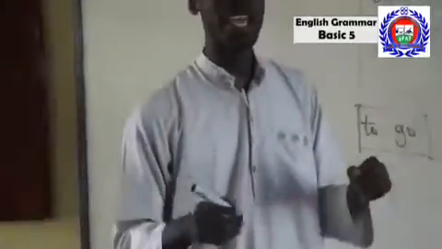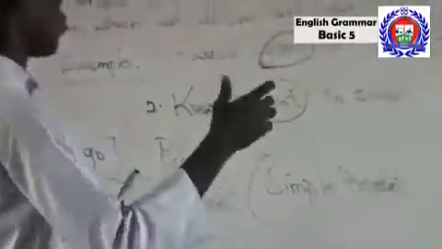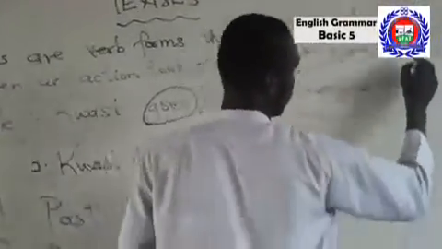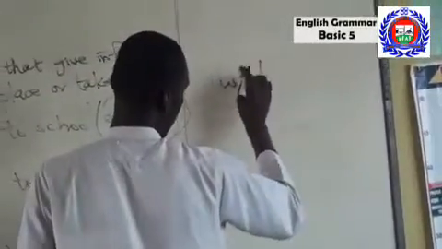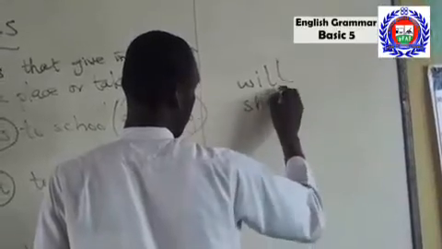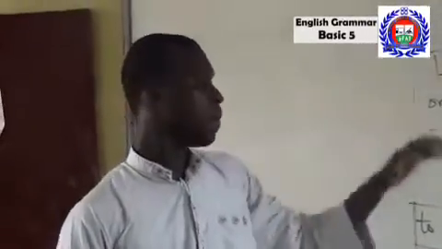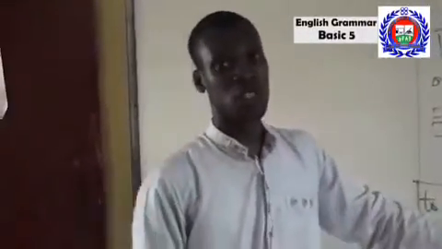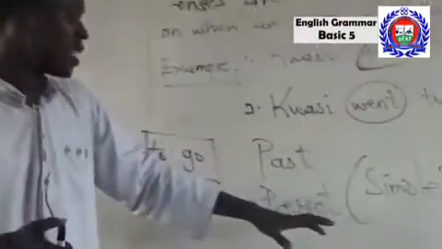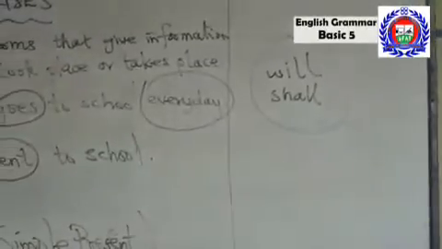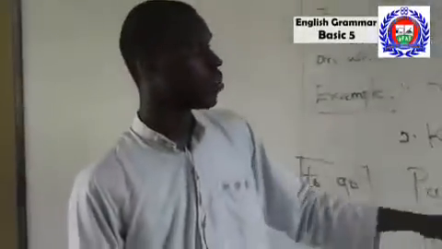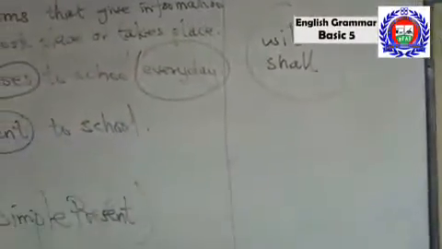It is only the addition of will or shall that makes a statement future. But the main verb does not change. So in English, sometimes we take it as there is no such thing as future tense. But there is future tense because of the introduction of will and shall.